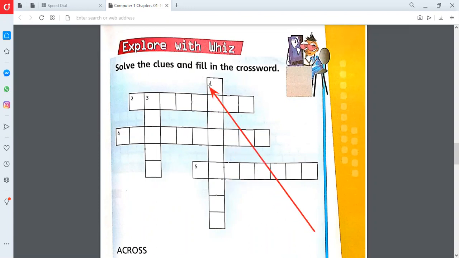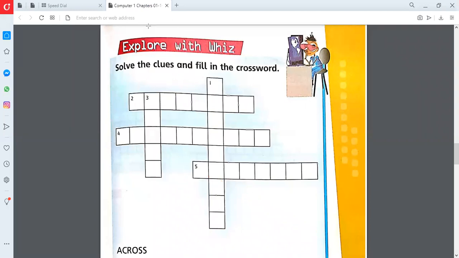They are telling the numbers 1, 2, 3, 4, 5. It means that there are 5 words in the crossword. So they are giving you the hint.